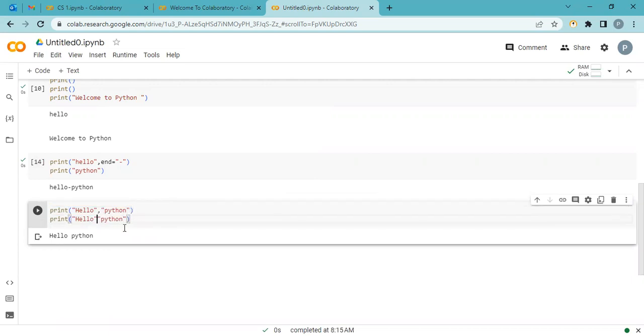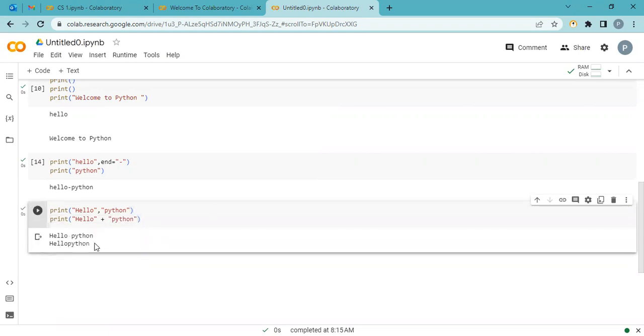Here I am using plus. So look at here. This is a single word: hello is joined with the next word Python. Here these both are separate. So when we are using plus, it joins these two arguments, and comma is a separator.